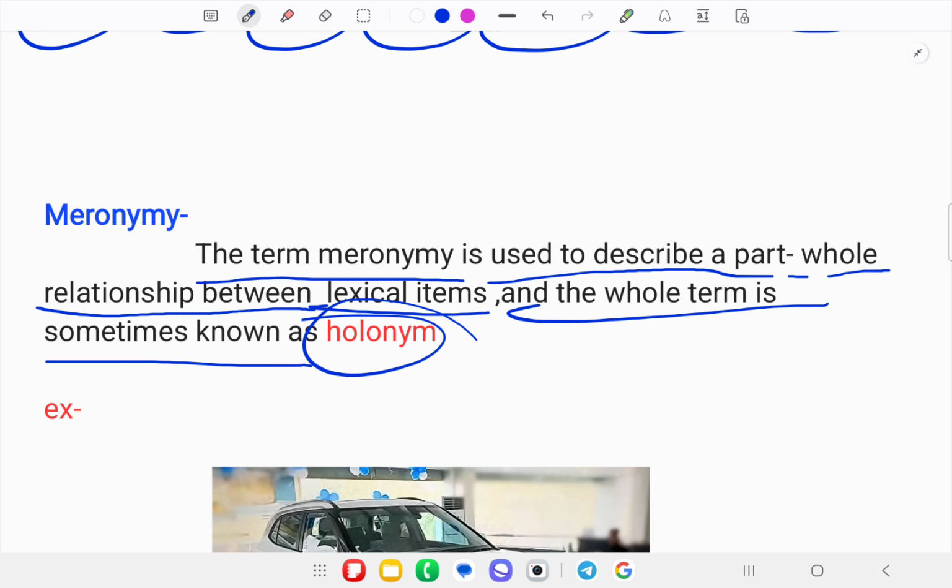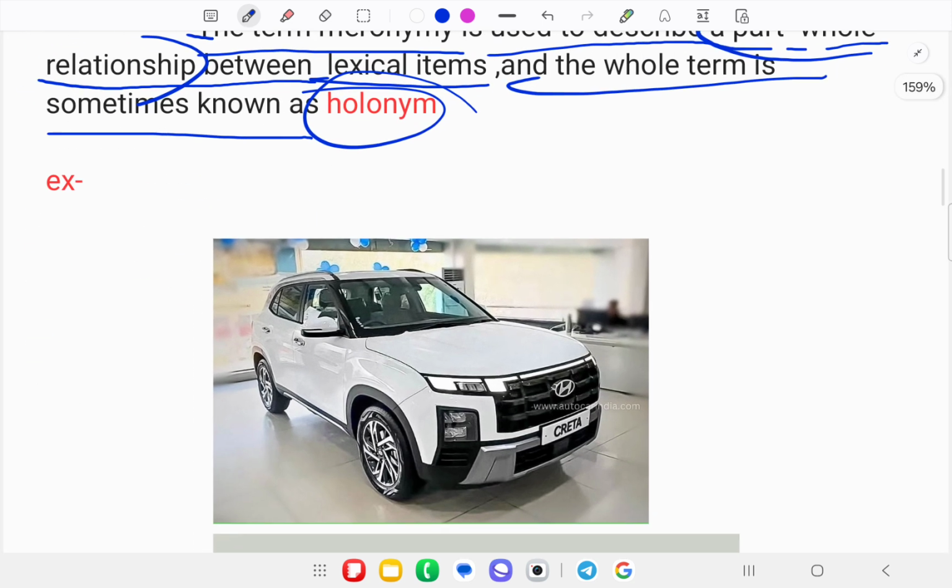This is the important term: a part-whole relationship means the segment of any body or any part, whatever the segment's name is. That all comes under meronymy.